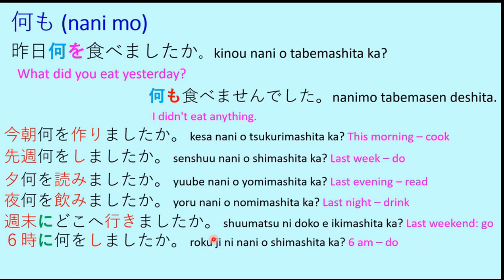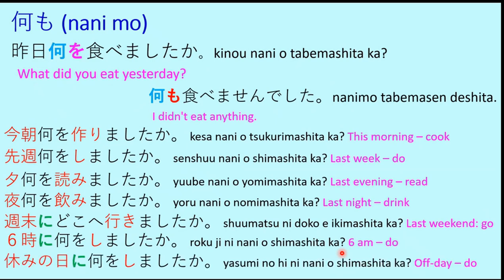Similarly, rokuji ni nani o shimashita ka? What did you do at 6 a.m. or 6 o'clock? You can say nani mo shimasen deshita. I didn't do anything. Or this can be in the present tense also or future tense also. In fact, rokuji ni nani o shimasu ka? That is, what will you do at 6 a.m.? You are getting up. So what will you do after getting up so early?